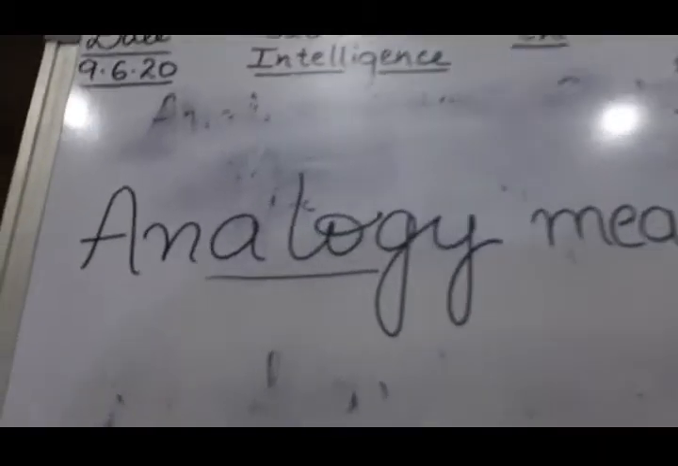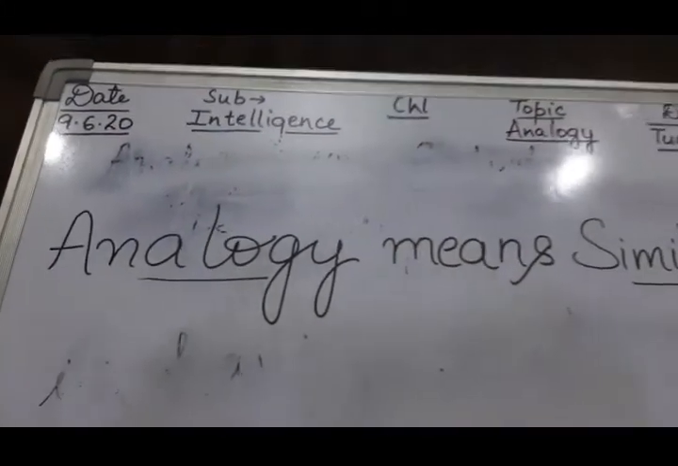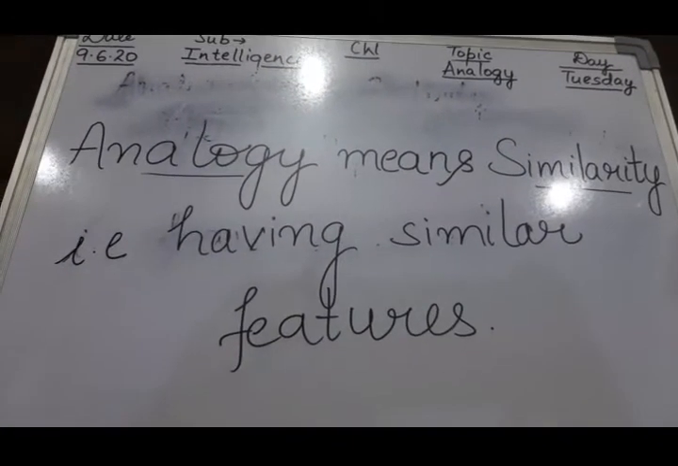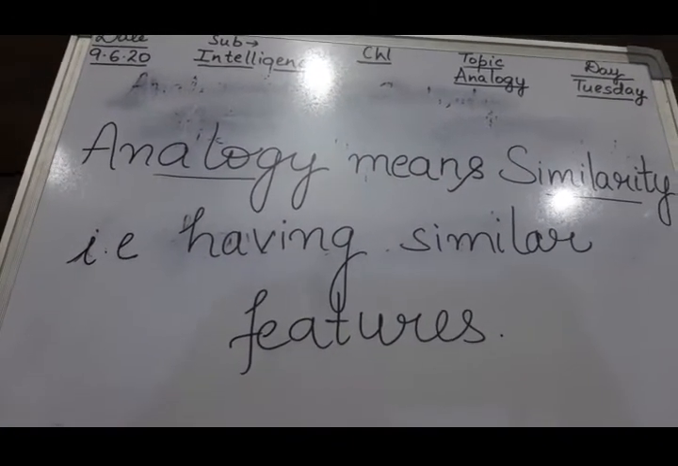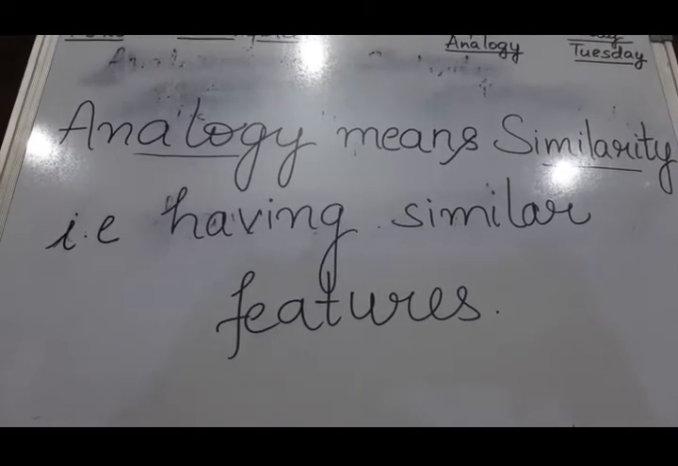In your Sainik School coaching, I am taking the intelligence part. Today, in intelligence, we will start our first topic, that is analogy. Children, our topic is analogy. Analogy means similarity, or having similar features.